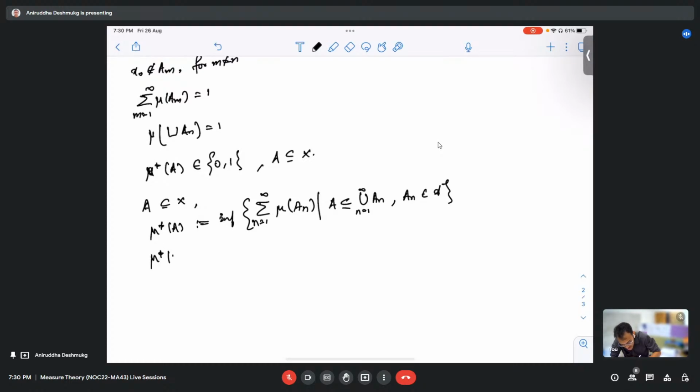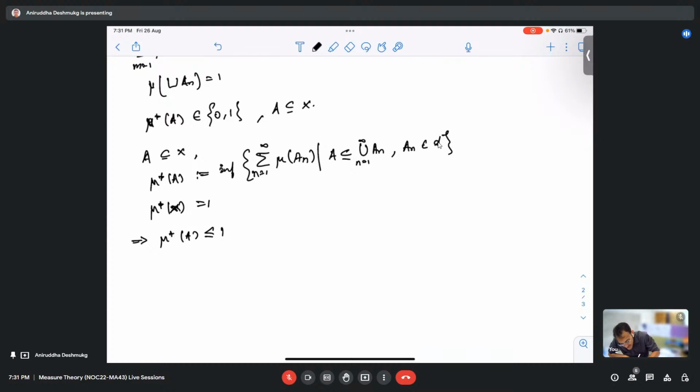What about mu star of x? What can you say about this? Of the whole space X. The whole space X would be 1, because the measure itself is one, the outer measure is one. So can we say that mu star of A is always less than or equal to 1? Yes, because mu star is monotone, and A is a subset of x implies mu star A is less than or equal to mu star x. So at least I know that mu star A is inside this interval 0, comma 1. Now I have to prove that it cannot take any other value other than 0 and 1.